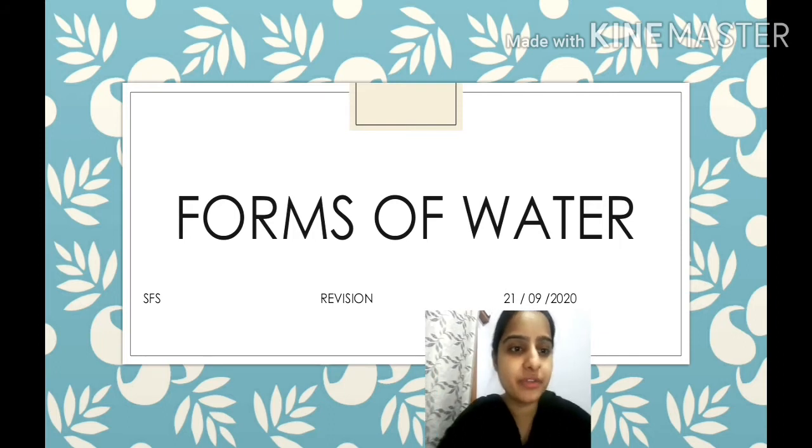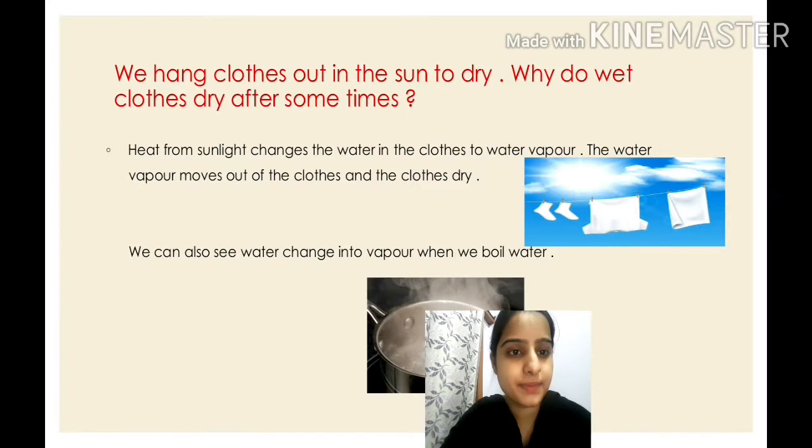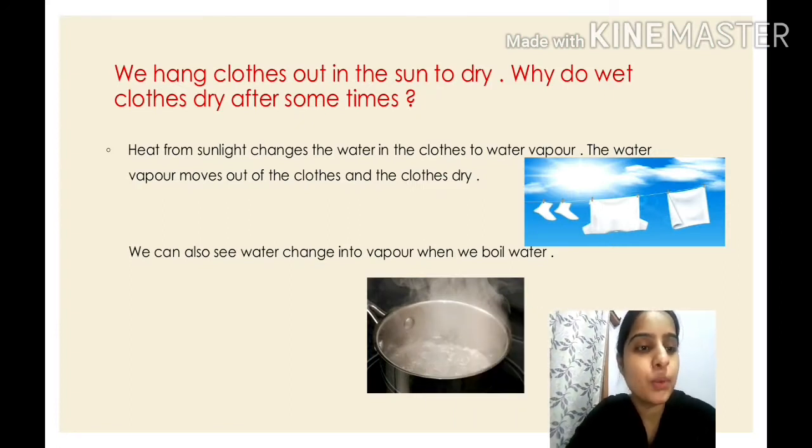Today we will do revision of the lesson forms of water. Let's start. Do you remember what we studied in this lesson, children? We studied about the three forms of water, that is water which is in liquid form, then ice which is in solid form, third water vapor which is in gaseous form. Isn't it?